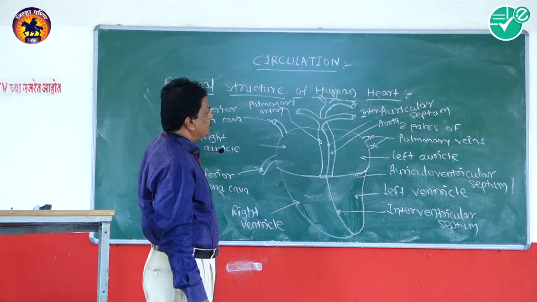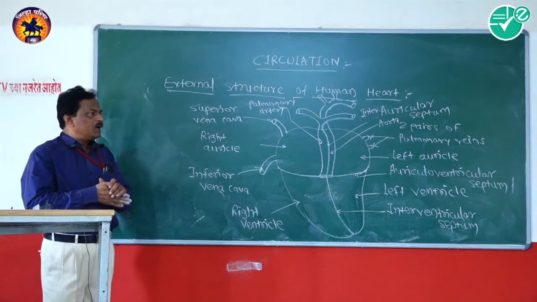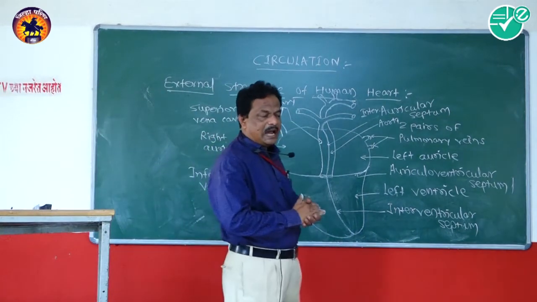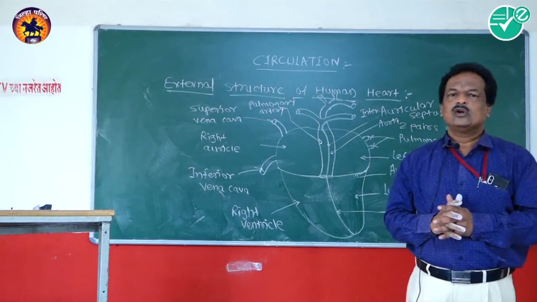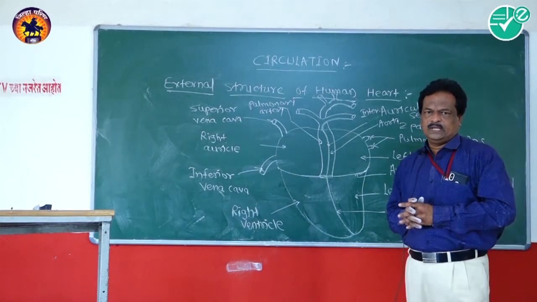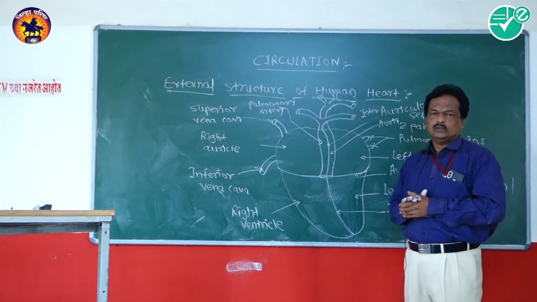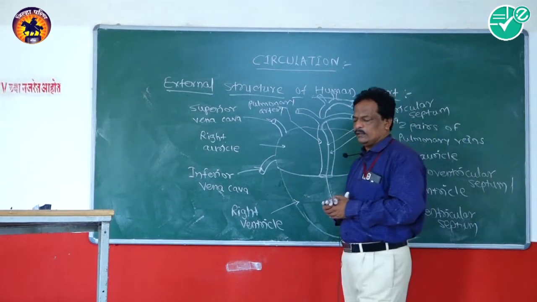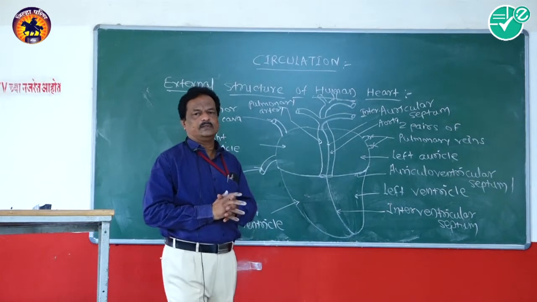External structure of the human heart. The human heart is a hollow, muscular and conical organ present in the mediastinum of the body.